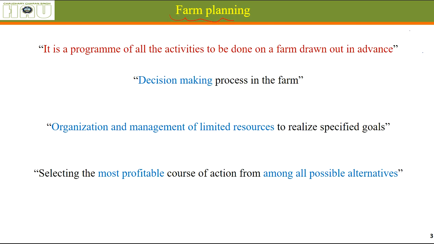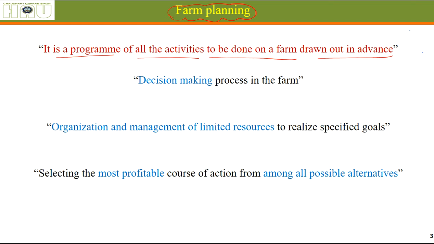What is farm planning? It's a simple term and the meaning is simpler. It is just a program of all the activities that we will be doing in the coming year. So we are writing about those activities in advance. It is just a program, a list of jobs that we are supposed to do in the coming year.